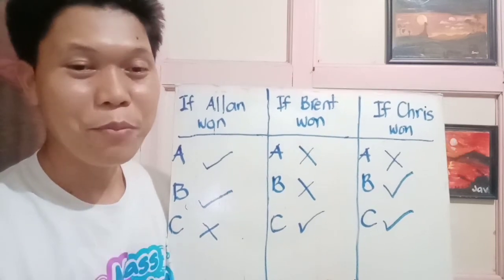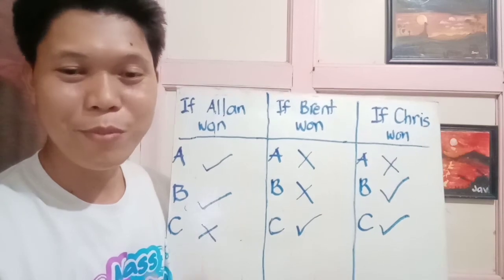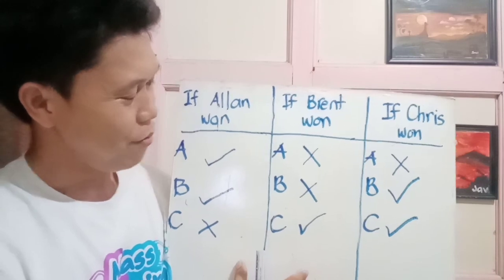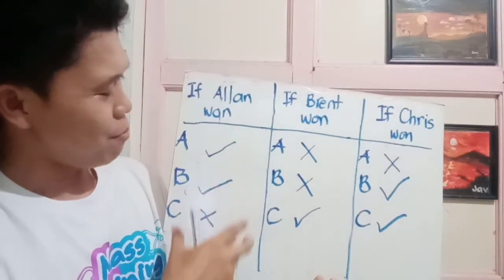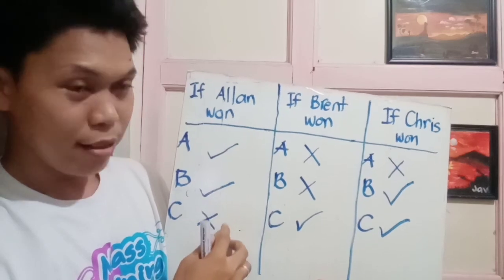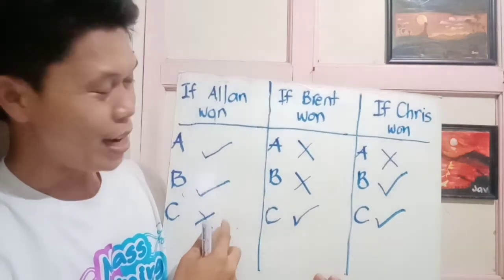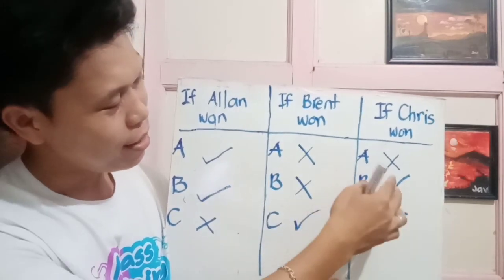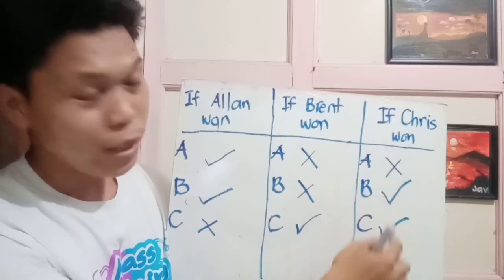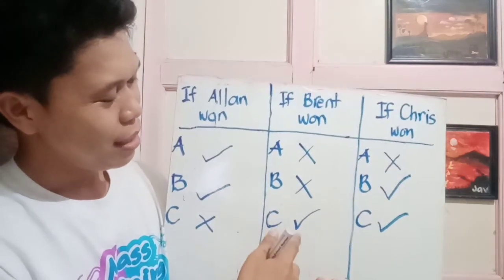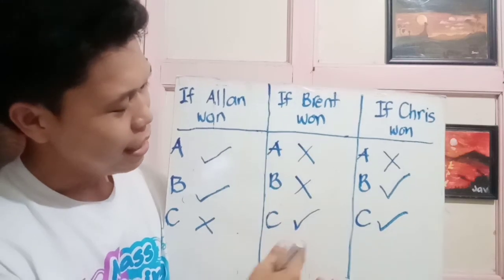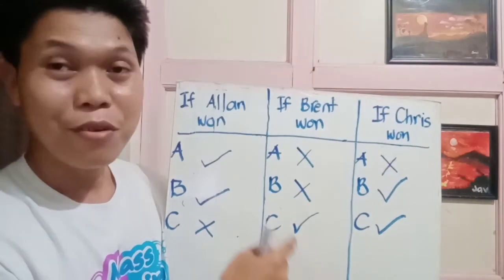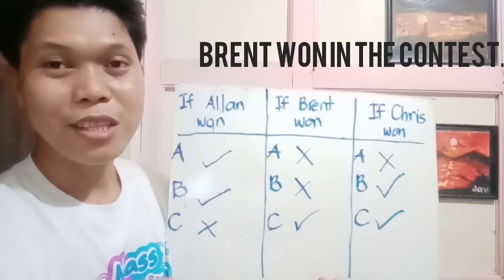Because, going back to the problem, they said, if only one of them told the truth, then who is the winner in the contest? Then if you are going to observe, in the first assumption, 2 of them are telling the truth and 1 is lying. The second assumption, 2 are lying and 1 is telling the truth. And the third assumption is 1 is lying and 2 are telling the truth. Therefore, we have this data. One is telling the truth and 2 are lying. Therefore, Brent is the winner of the contest.